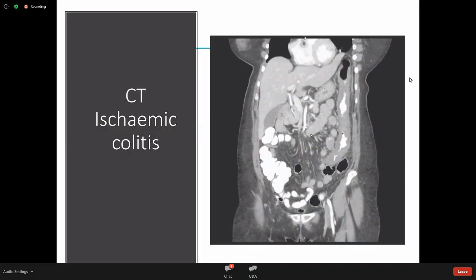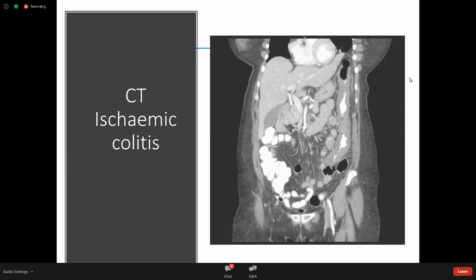So this is a CT scan of ischemic colitis. If you look here, this is probably a bit of sigmoid colon, distal sigmoid colon, and you can see the sigmoid colon's full of air. You can see that the wall of the bowel, this white enhancement, is the wall of the sigmoid colon with intravenous contrast in it. And as you see, it's nice and white and thin. Compare that with the left colon here and the splenic flexure. You can see that the wall of the bowel is very thick.